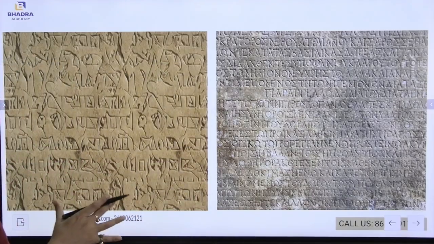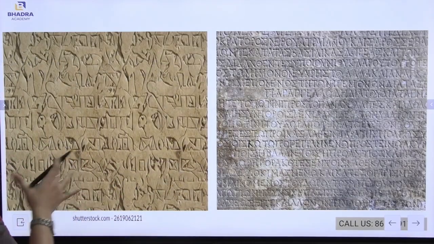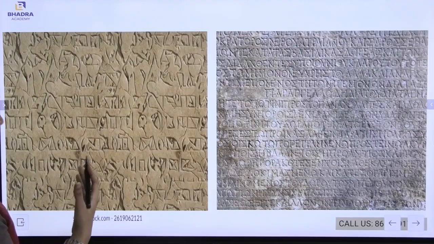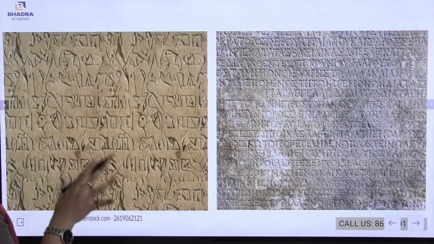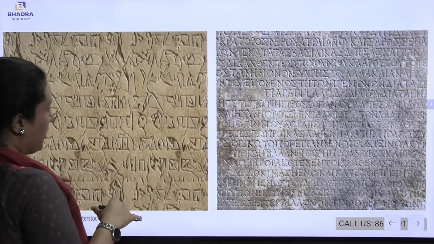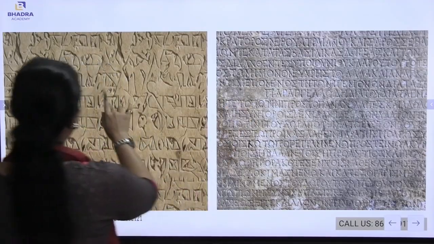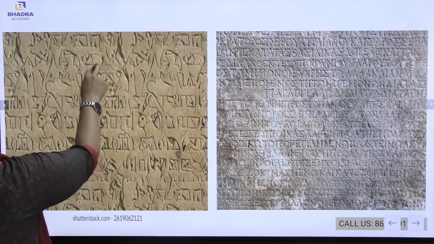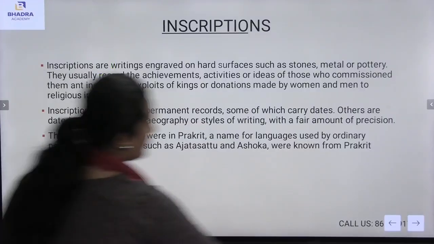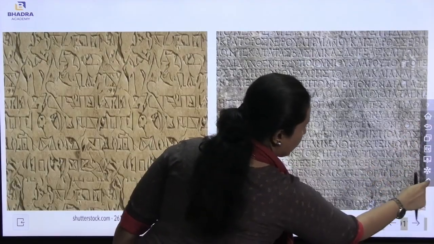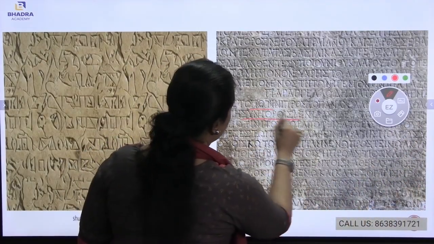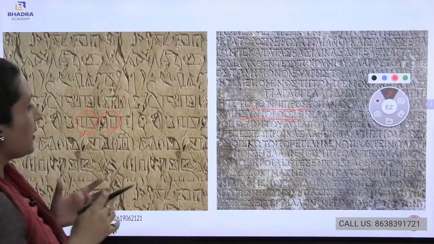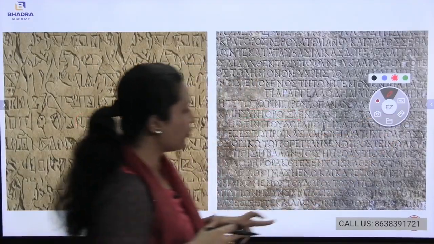Here, these are the inscriptions, the different stones on which different writings were found. These inscriptions were discovered in different parts of India. These are the two inscriptions that I am showing you in the picture. You see here the handwriting is different, and here the handwriting is different. Here mostly animal figures are there on this inscription, and here you can see several texts and pictures of animals. So these are the types of inscription that I am showing you.